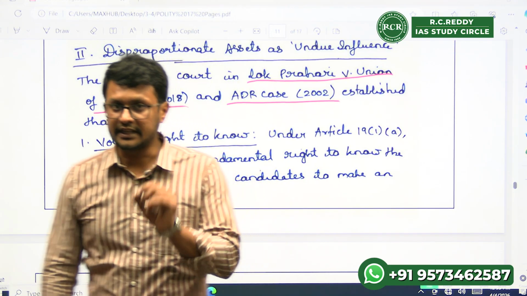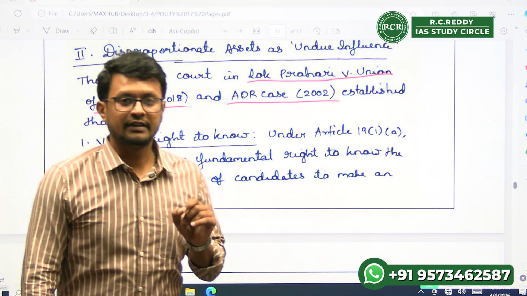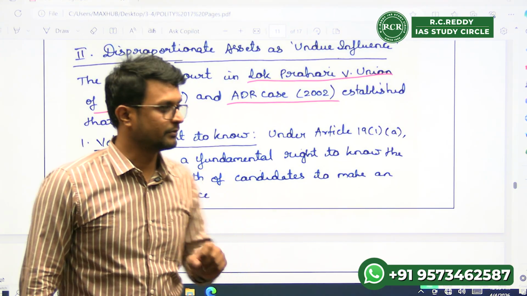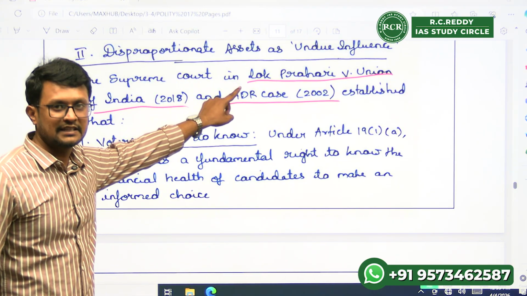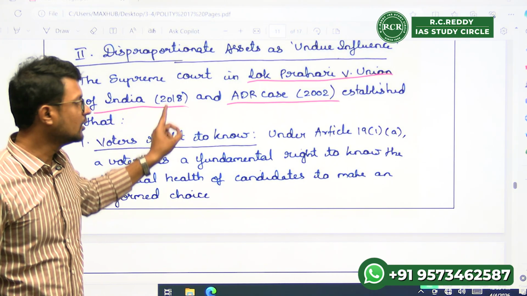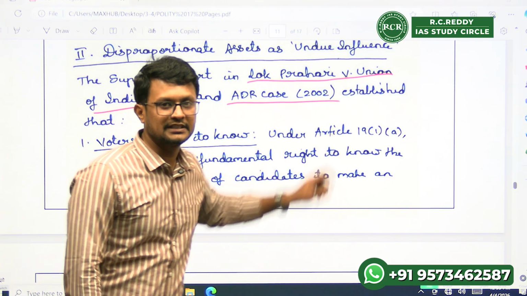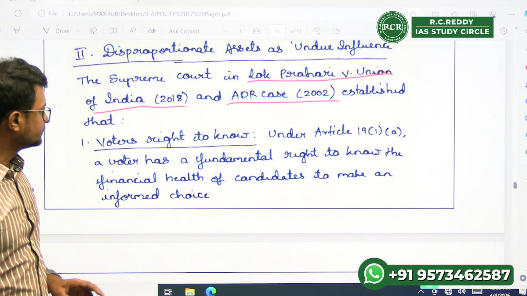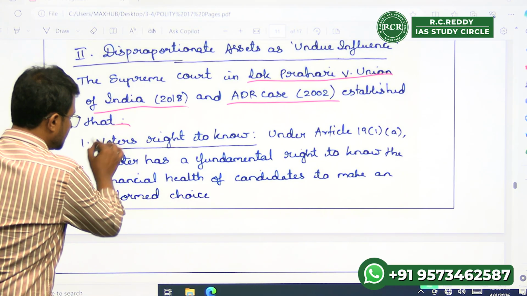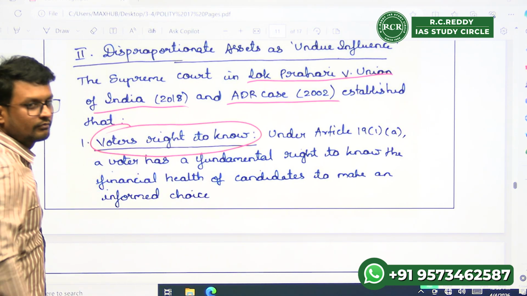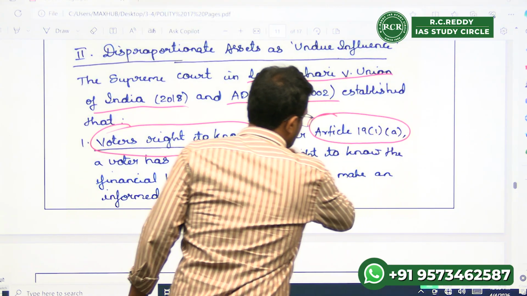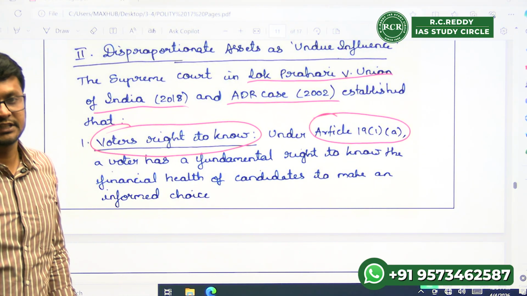So what did we say? The keyword asked for is analyze. When we say analyze, bring in examples in which the new definition has come. So we have picked up two famous cases: Lok Prahari versus Union of India, 2018, and the Association for Democratic Rights case. In both cases, the Supreme Court said that voters have a right to know. They have derived it from Article 19(1)(a), which talks about the right to freedom of speech and expression.